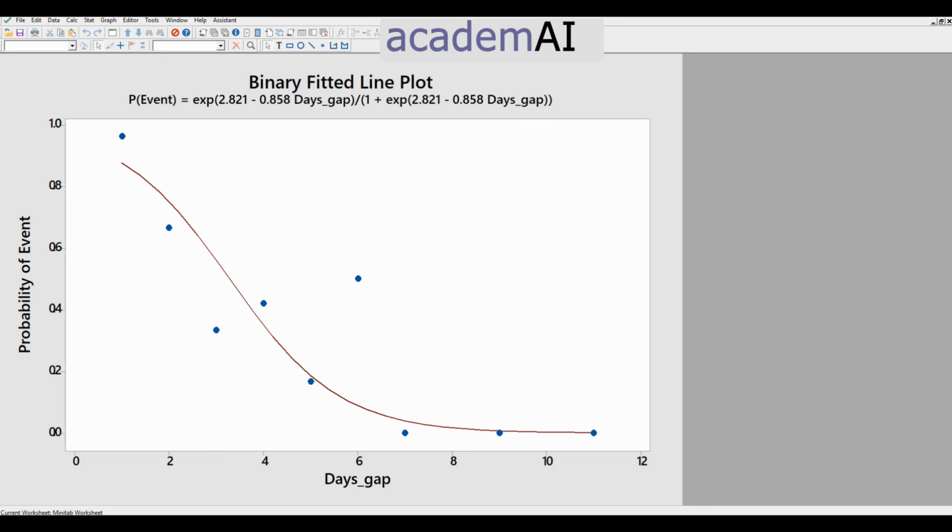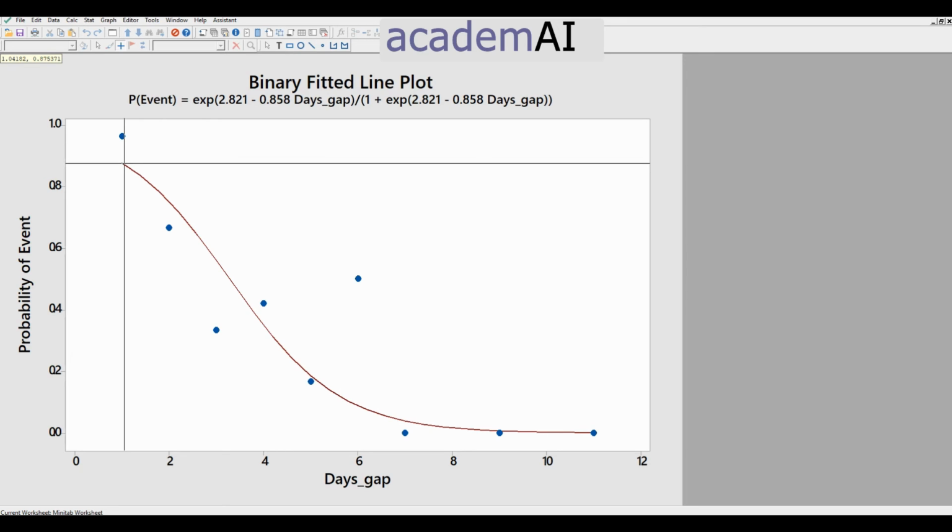If I look at the individual data, on the top left corner, if the number of days after maintenance is 1, which means a good startup is tested after every day of maintenance, the probability of a good startup is around 88%.